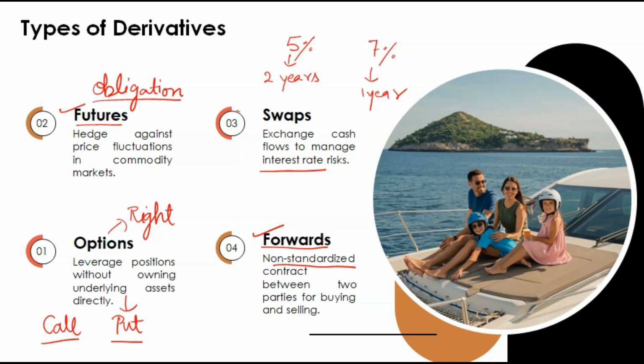The only thing is, under futures the parties cannot commit any fraud because there is a regulator that regulates everything. But in forwards there is no regulator, so there are high chances of fraud. In today's time we have futures, options and swaps. Forwards are not there. It is a non-standardized contract between two parties for buying and selling. I hope the definitions of derivatives are clear.